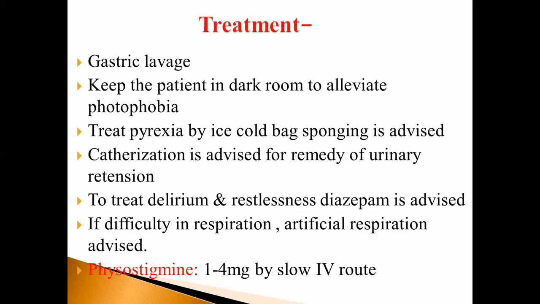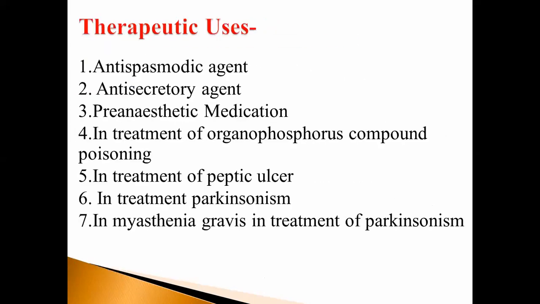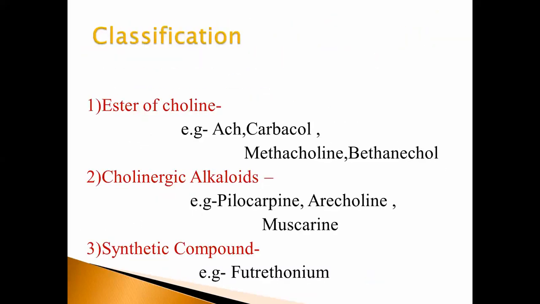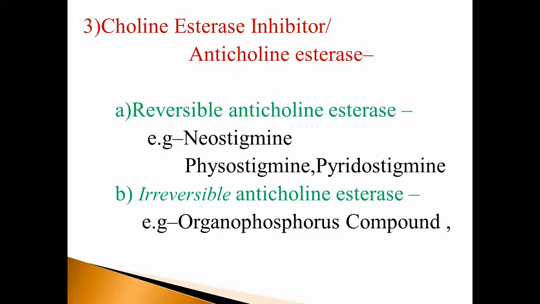Physostigmine, 1 to 4 mg by slow IV route. Physostigmine is an antidote which is used in the treatment of belladonna poisoning. Physostigmine is an example of which class? Reversible anticholinesterase. That is anticholinesterase, in which the reversible anticholinesterase physostigmine is used in the treatment of belladonna poisoning.